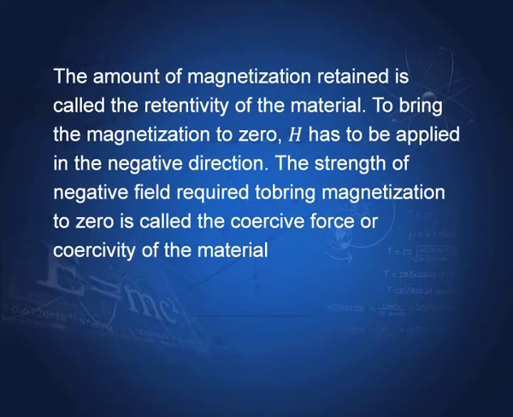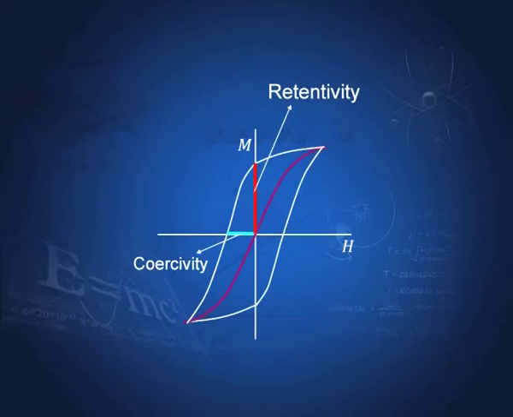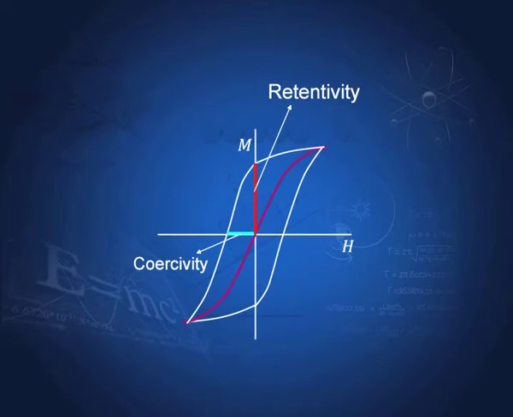The magnitude of this on the y axis or the M axis is the retentivity of the material. This red line shows the retentivity of the material. Now, when you make H negative, then the curve follows this, and at some point the magnetization becomes 0. The field needed to make the magnetization 0 is called coercivity or the coercive force. You see, H is a force. So, when it is negative, it has to go a certain distance before M becomes 0, and this blue line is called coercivity of the material.